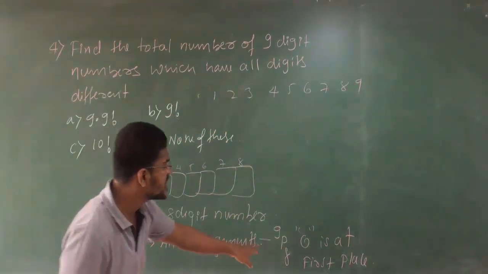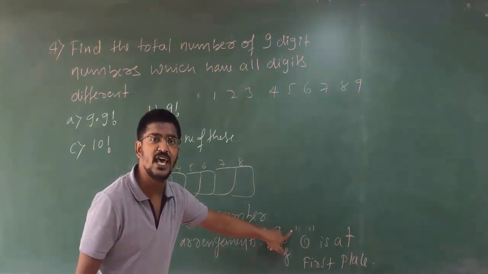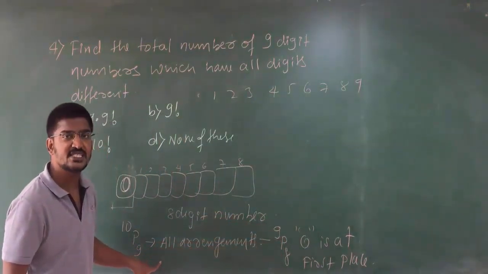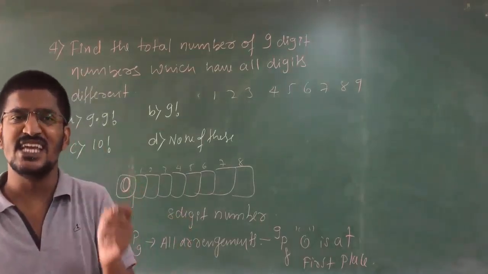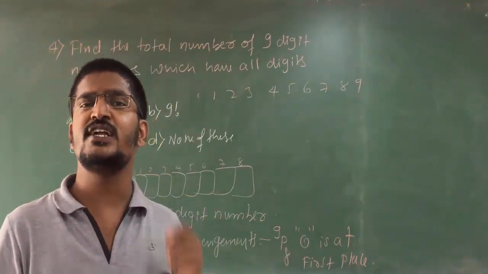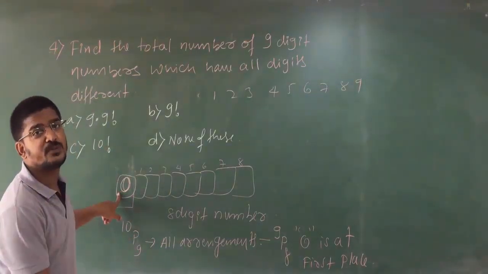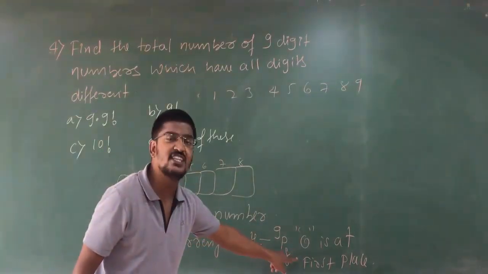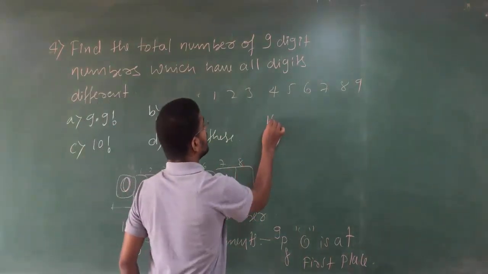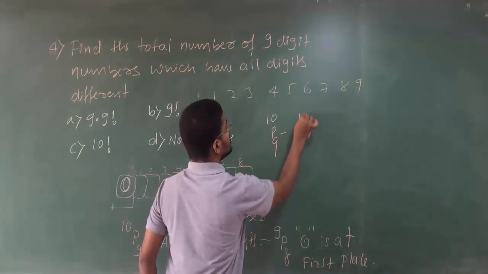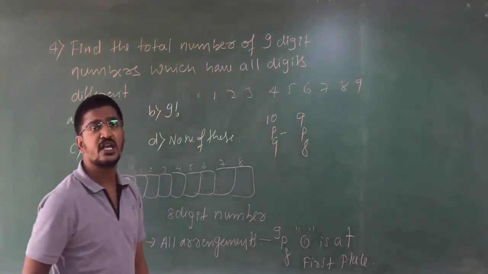So if I subtract, what are you going to get? This is 0 at the first place. This is total number of the cases. If you subtract, you will get the 9-digit number which is different to each other, where 0 is not at the first place because 0 at the first place is removed. Clear? Therefore 10P9 minus 9P8, this is your answer.